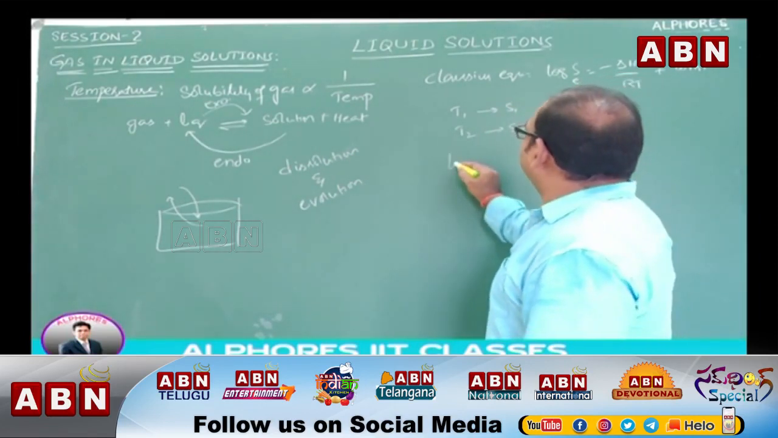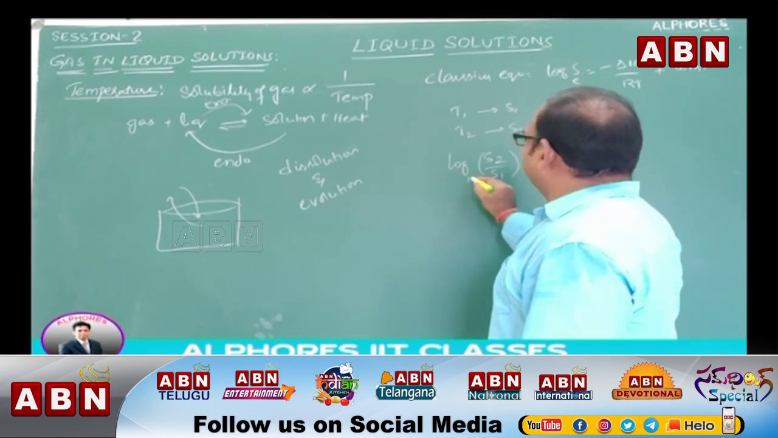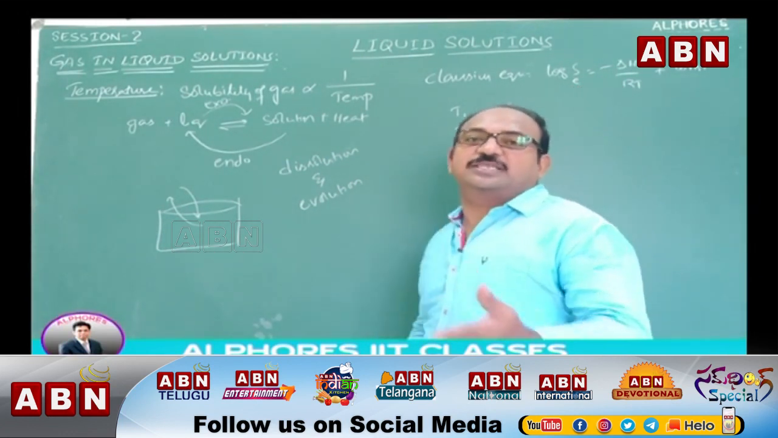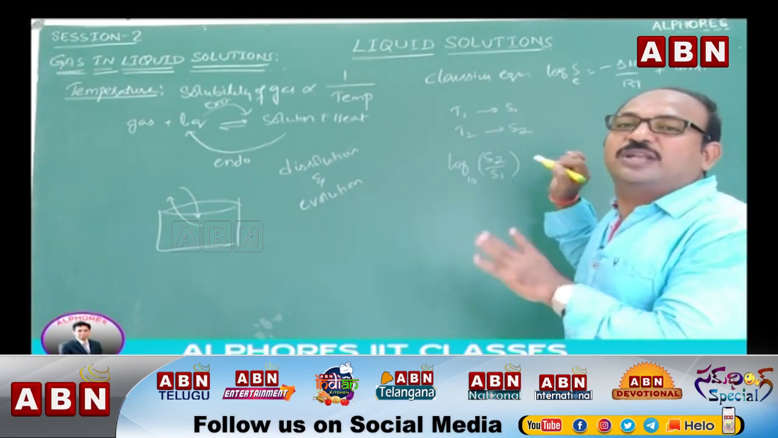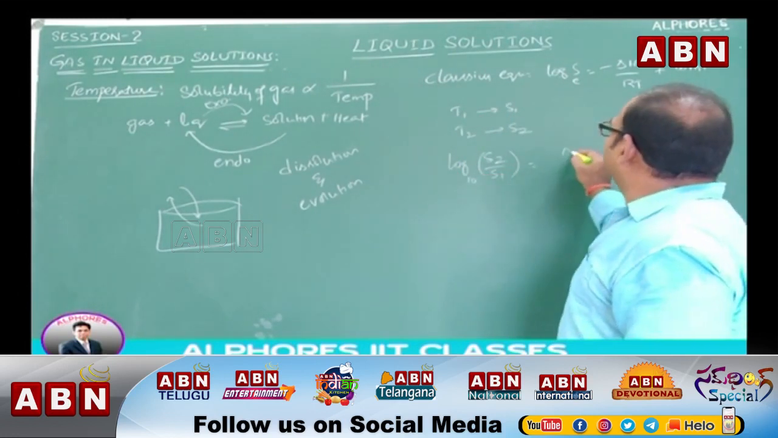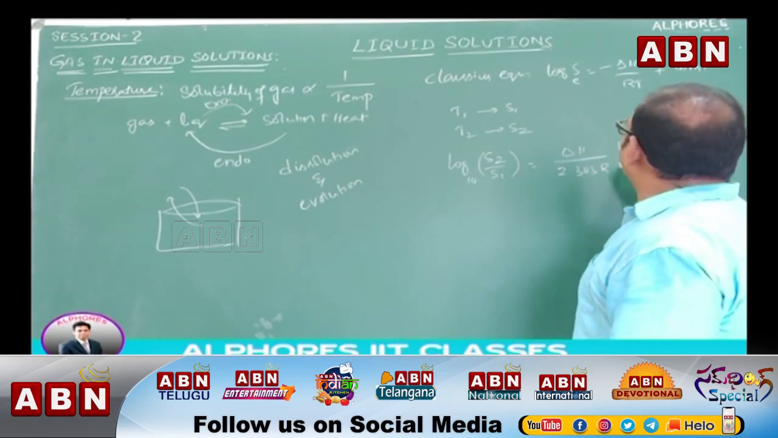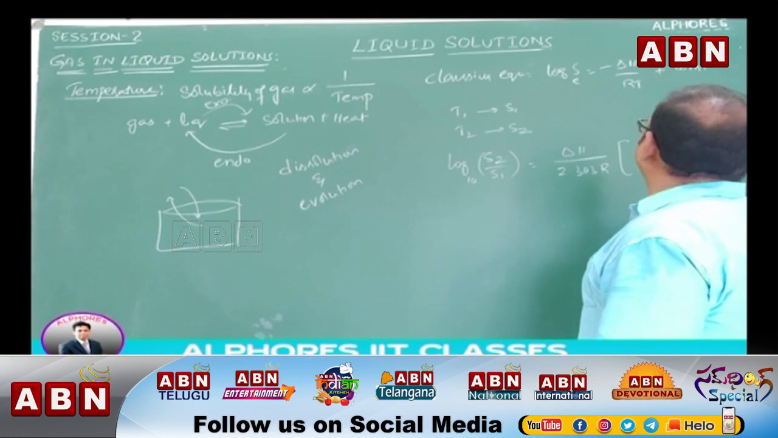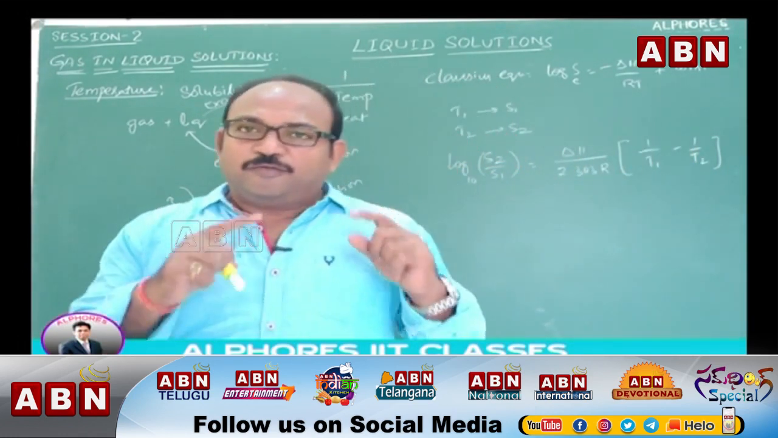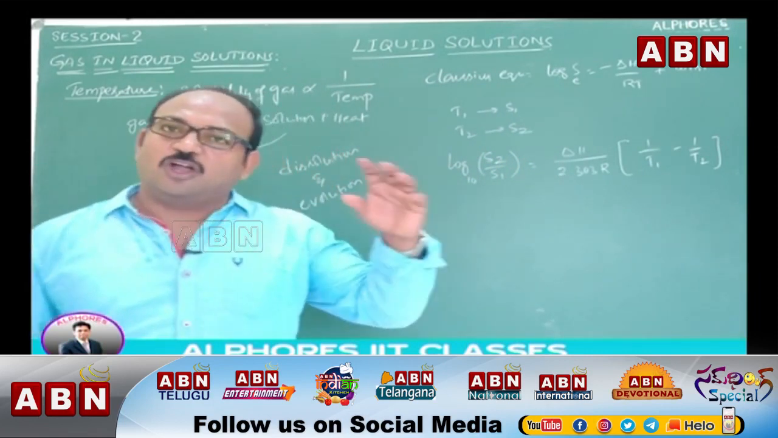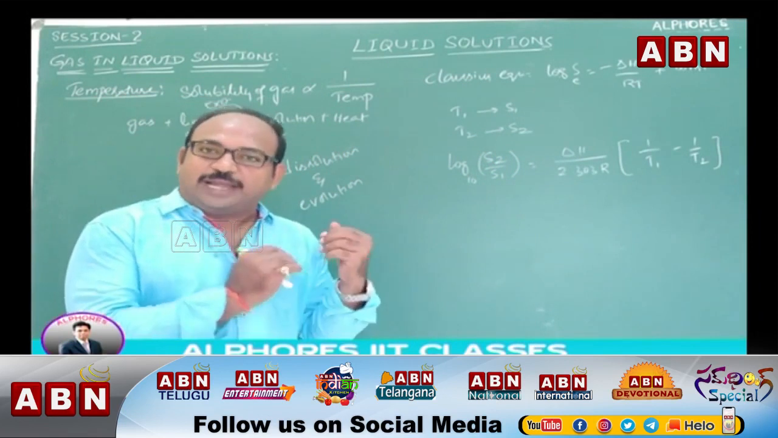Then we can write log S2 by S1, here base 10. I converted that base e into log base 10. So log S2 by S1 is equal to delta H by 2.303 R of 1 by T1 minus 1 by T2. Here, with increase in temperature, solubility of any gas decreases. Simple. Why does it decrease?